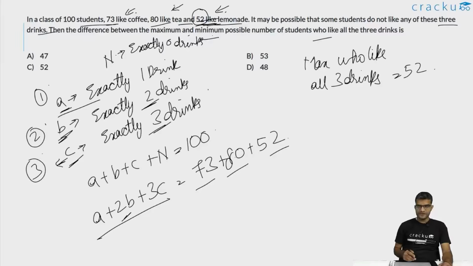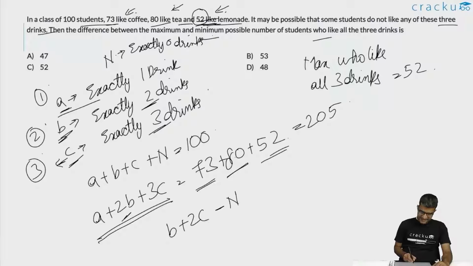So if you are looking at it from the standpoint of the students, you get A plus 2B plus 3C. If you are looking at it from the standpoint of the drinks, you get 73 plus 80 plus 52. This has to equal 153 plus 52, which is 205. Or if you subtract the first equation from the second equation, B plus 2C minus N is equal to 105. Or B plus 2C is equal to 105 plus capital N.